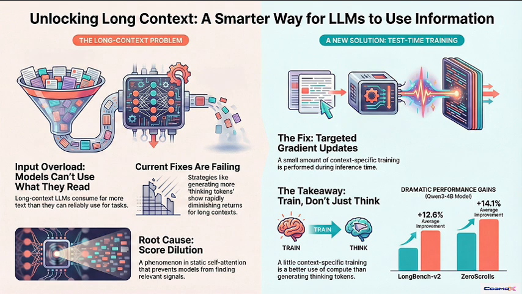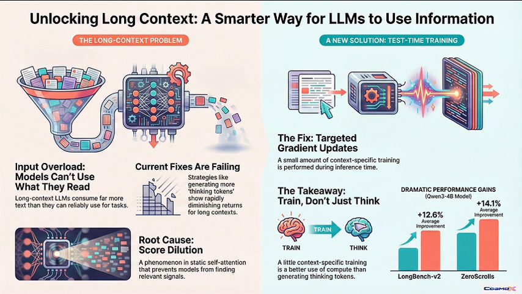Oh, they were consistently large. If you look at the Qwen 3.4b model specifically, the performance leaps were huge. It averaged, I think, 12.6 and 14.1 percentage point improvements on subsets of the LongBench and ZeroScrolls benchmarks. Wow. That is a significant jump. It's a huge jump. It really validates that decision to reallocate compute from generation to context optimization.